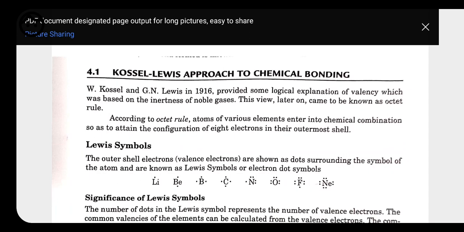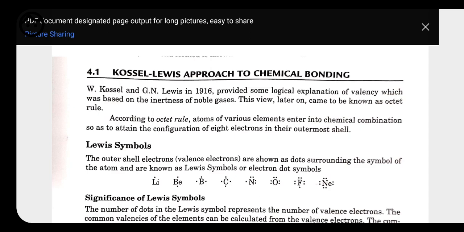Now I will start with Kossel and Lewis's approach to chemical bonding, what they have done. According to the octet rule, atoms of various elements enter into chemical combination so as to attain the configuration of 8 electrons in their outermost shell. Lewis gave a way to represent the outermost electrons present in the shell.